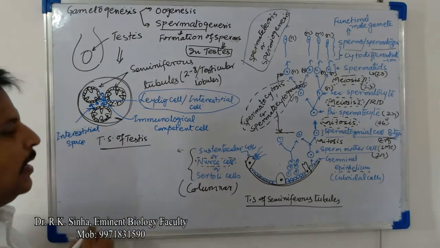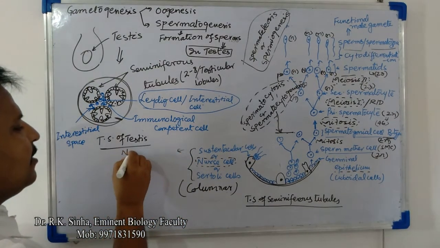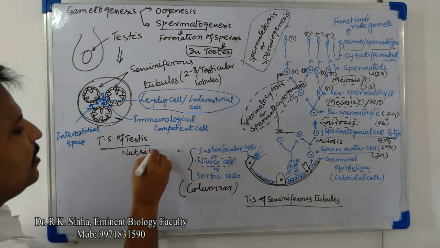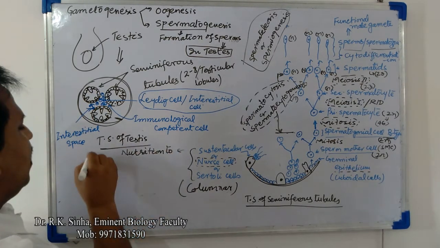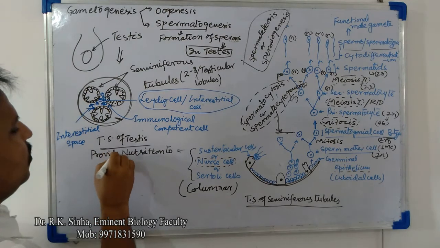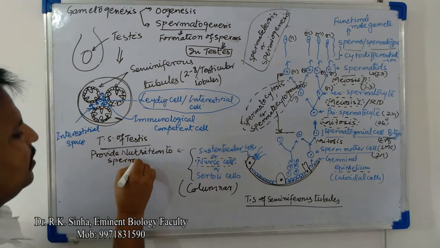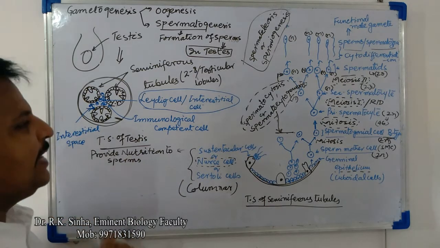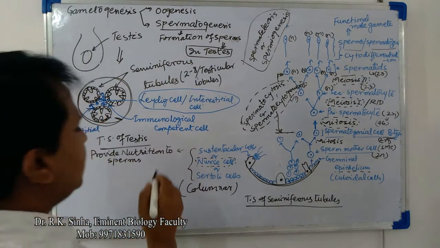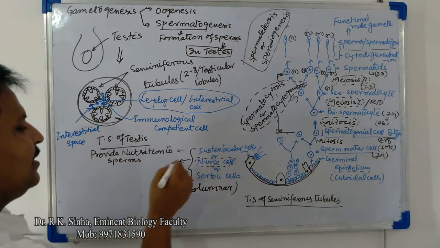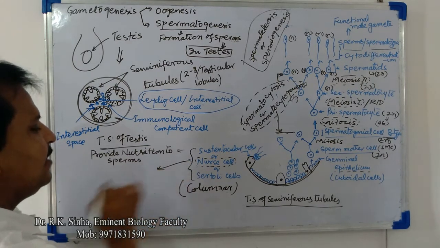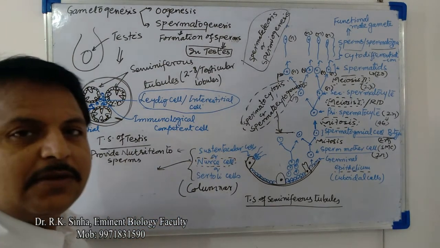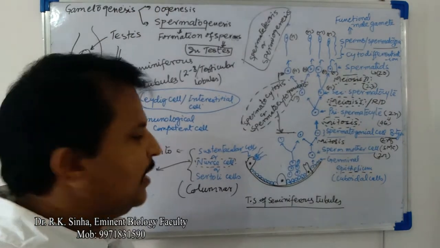First, it will provide nutrition to the spermatids to turn into sperms. Second, it is responsible for the synthesis and secretion of other chemicals. What are these other chemicals?